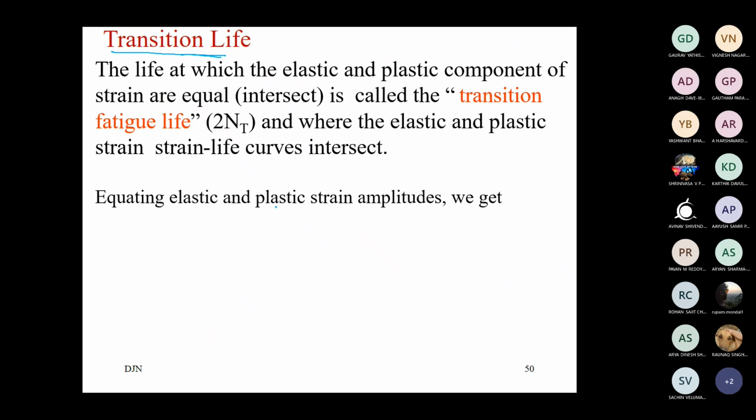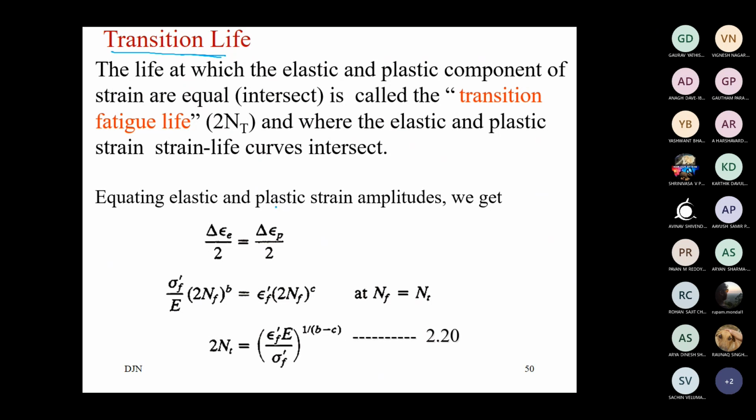Okay. So, equating the elastic and the plastic parts of the total life equation, where total life is the elastic portion plus the plastic portion: if both give the same amount of influence on the total life, then we equate epsilon elastic equal to epsilon plastic. So that is what is done here.